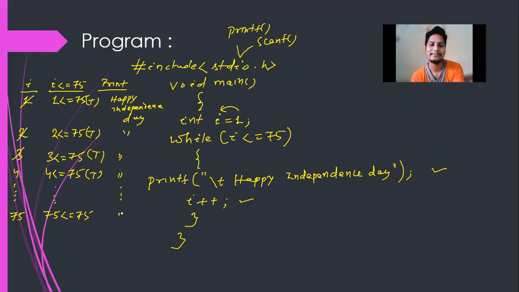Then i will be incremented to 76, with i++. So 76 will be checked with 75, and finally this condition is false. If this condition is false, the control goes out of the loop. So Happy Independence Day has been printed 75 times by now.